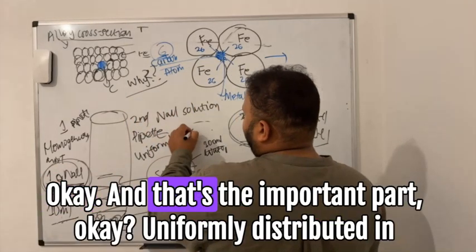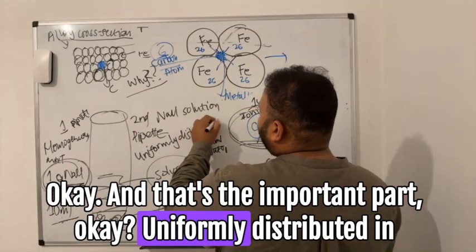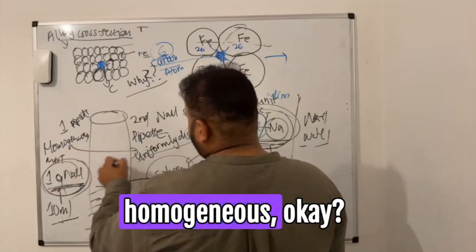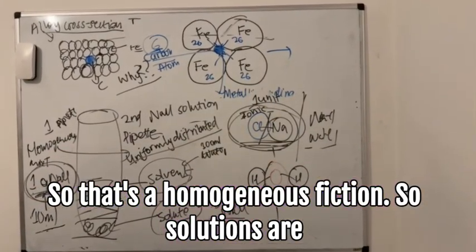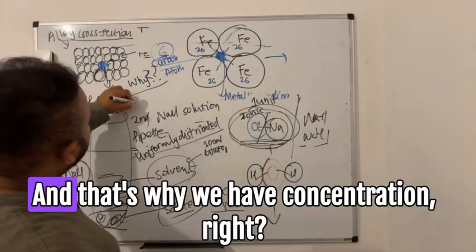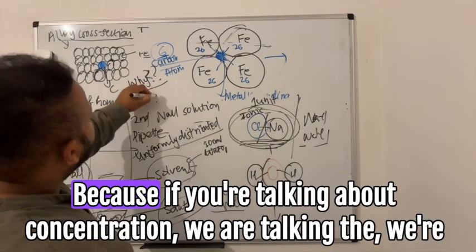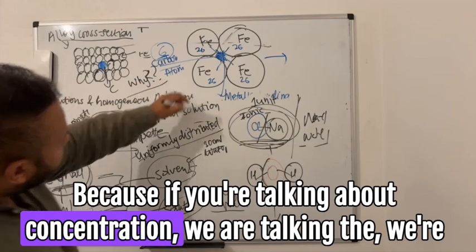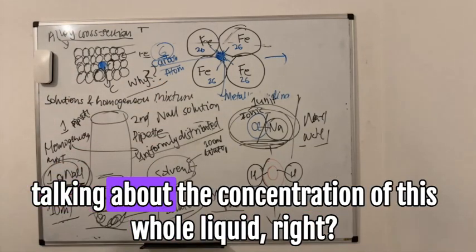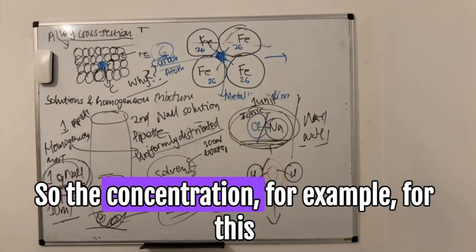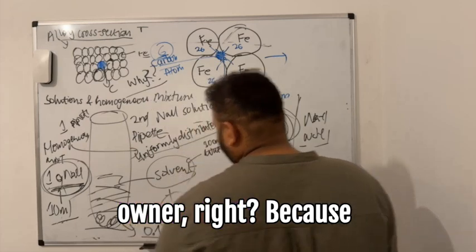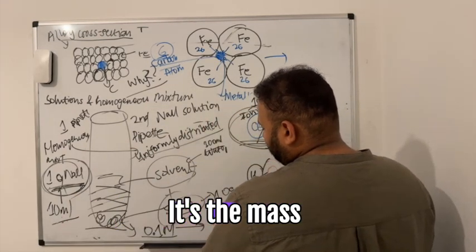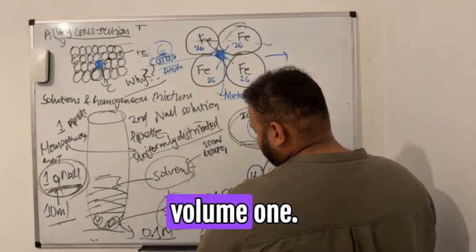Okay, and that's the important word: uniformly distributed in homogeneous. So that's a homogeneous mixture. So solutions are homogeneous mixtures. And that's why we have concentration, right? Because if you're talking about concentration, we're talking about the concentration of this whole liquid. So the concentration, for example, for this liquid is going to be 0.1 molar, right? Because how do you find concentration? It's the mass divided by the volume.